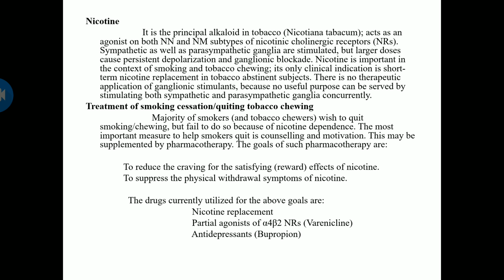So nicotine is the principal alkaloid from tobacco, that is Nicotiana tabacum. It acts as an agonist on both NN and NM subtypes of nicotinic cholinergic receptors. So your cholinergic receptors are classified into two: muscarinic and nicotinic receptors. Till now we have seen muscarinic receptors, and now we are going to nicotinic receptors. Sympathetic as well as parasympathetic ganglia are stimulated, but larger doses cause persistent depolarization and ganglionic blockade. Depolarization is nothing but a part of the action potential, so if depolarization persists, that is if it is long lasting, it will produce blockade of the ganglion.